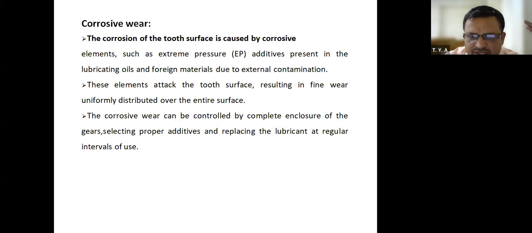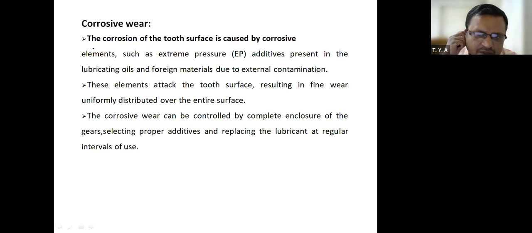Now, because of this corrosion, what is happening? Small particles in terms of microns are getting removed from the surface of that gear tooth. Therefore, that is known as corrosive wear. How can we reduce corrosive wear? We can reduce it by enclosing the gearbox, or enclosing the gears with a proper enclosure, and also selecting proper extreme pressure additives and replacing the lubricant at regular intervals.